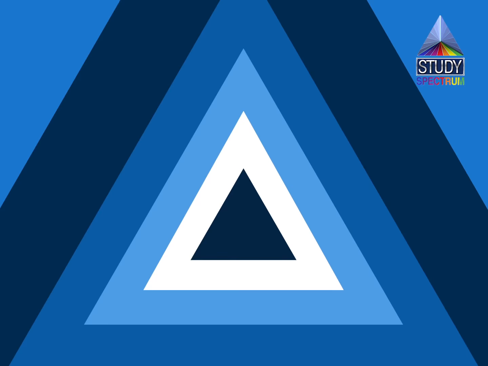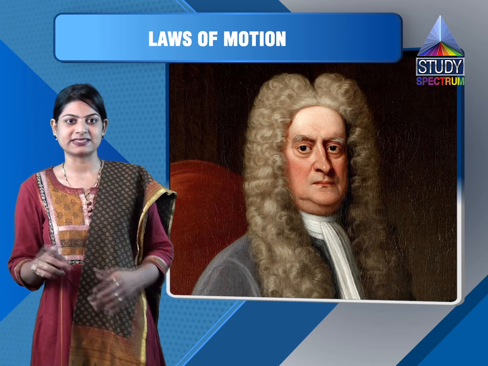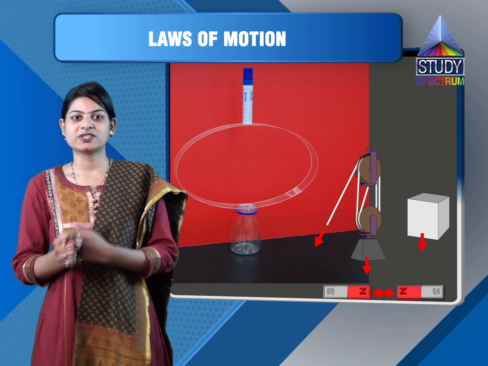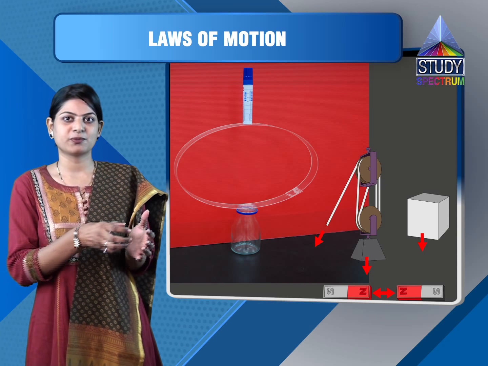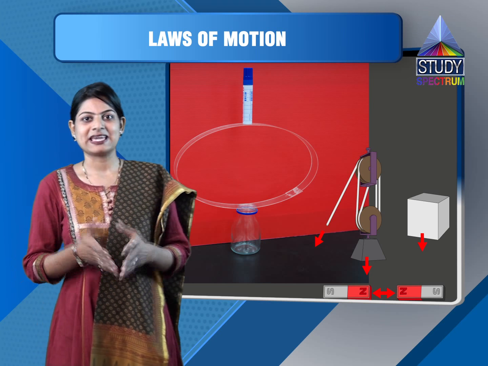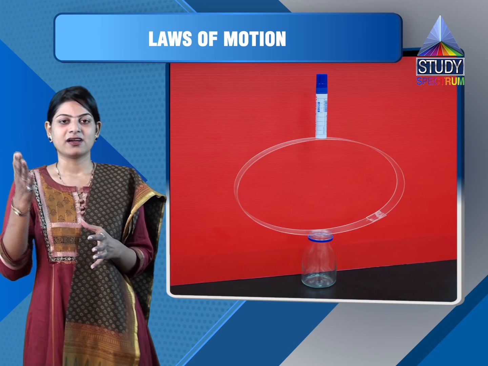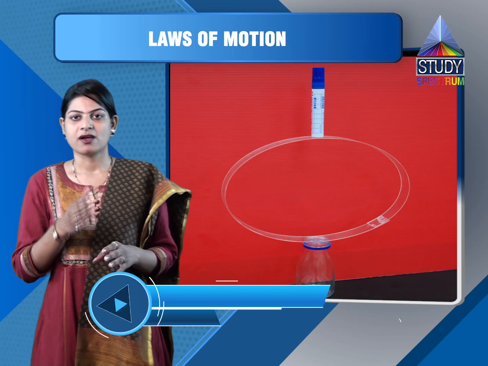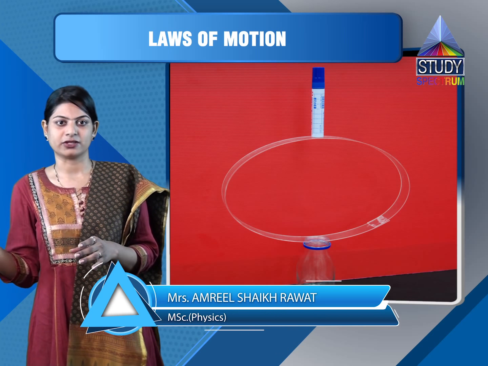Now Newton described two quantities, that is inertia and force. Force is that quantity which is required to change the position of the object from the initial position or to bring it back to the original position. Whereas inertia, he defined as the tendency of a body to remain in the state of rest, or in the state of motion in the same direction if it is in motion.